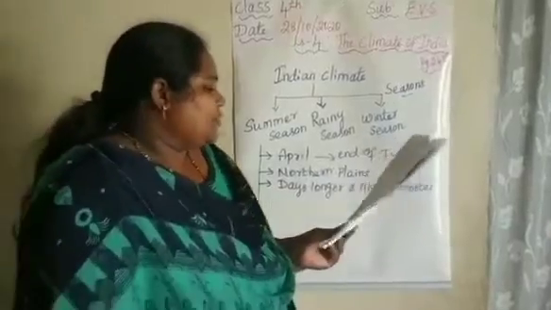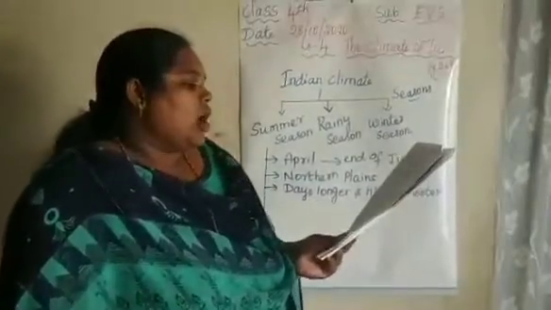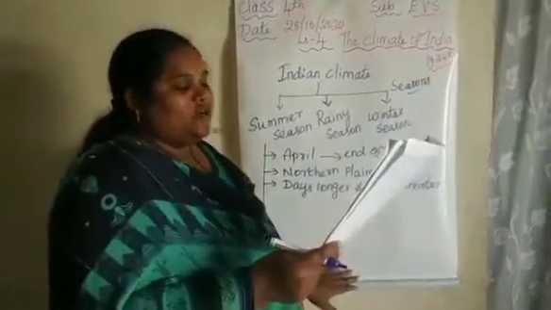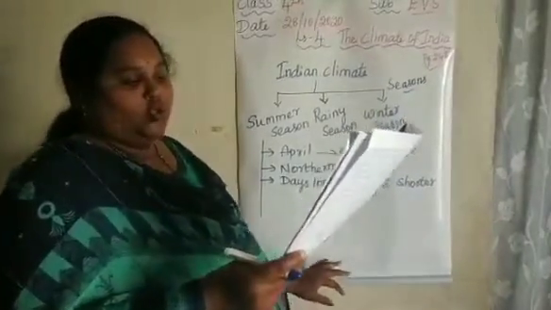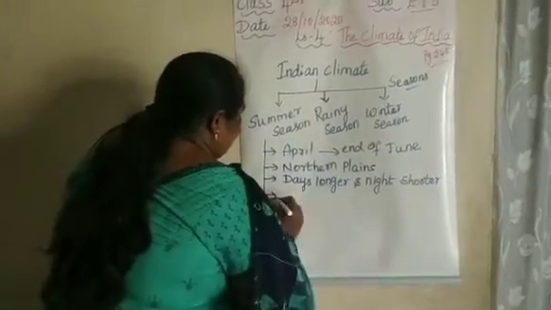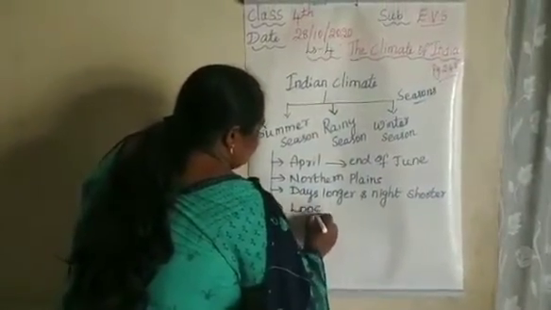Next, in North India, a hot and dry wind called Lu blows across the desert region in the months of May and June. Lus means very strong winds.